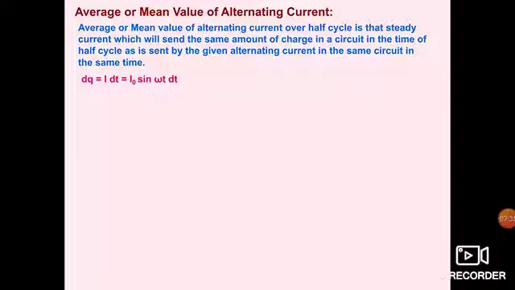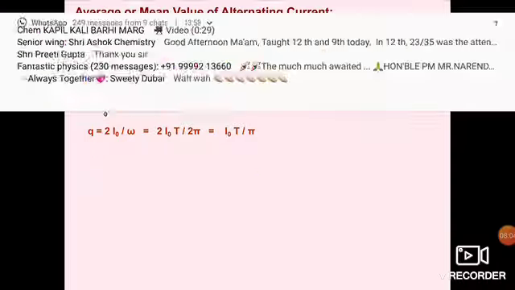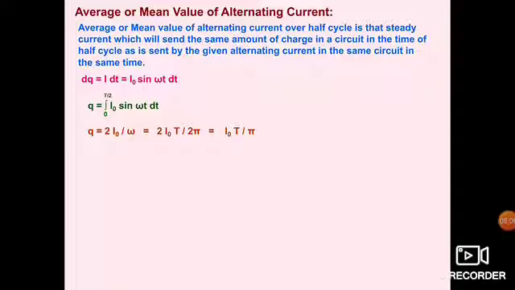We have assumed a small charge, dq equal to I into dt. So, as I is I naught sin omega t, dq is I naught sin omega t dt. To find the total charge we have to integrate it, and we have started integration from 0 to T by 2 because we are taking half cycle. Now if we integrate, we see that q is equal to 2 I naught by omega, and omega is 2 pi by T, so it will be I naught T by pi.